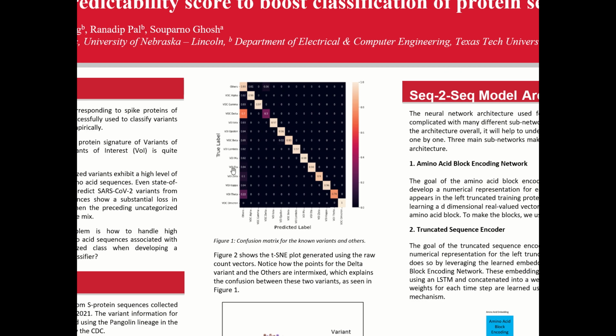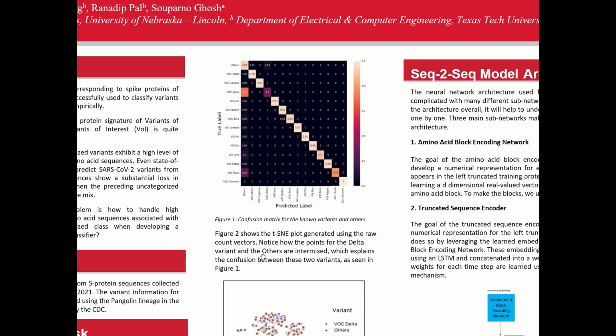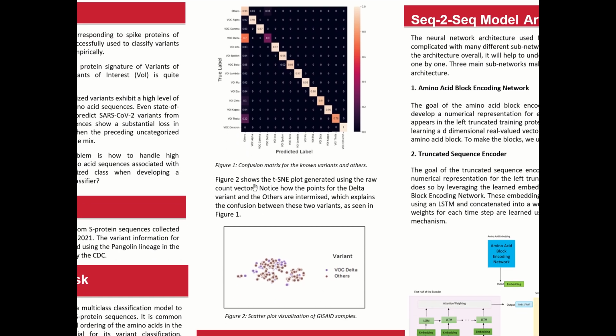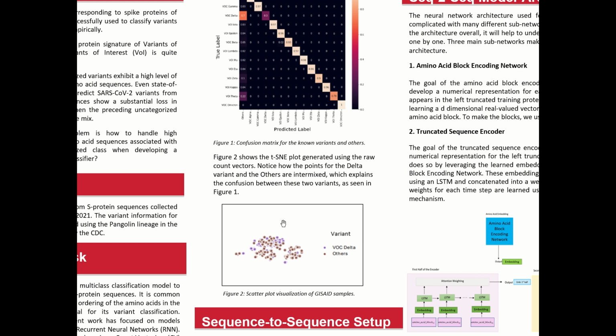Looking at the confusion matrix, we see that the delta variant is often confused for the others. And when we take a look at the two-dimensional TSNE plot for the count vectors of these two categories, this confusion sort of makes sense because you see these points for these two categories being so mixed with each other.